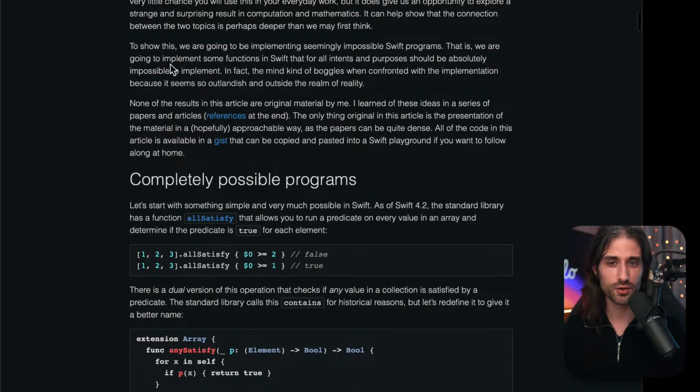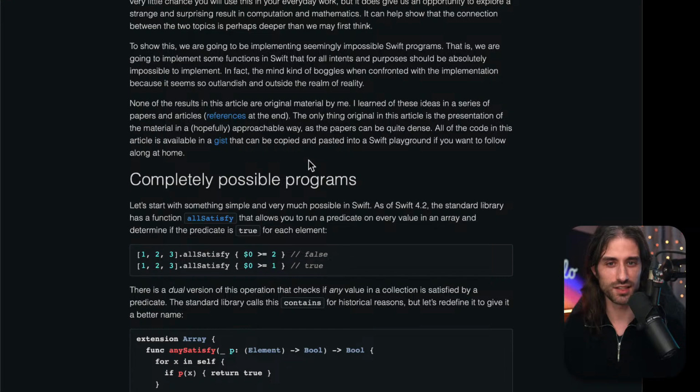So to show this, we are going to be implementing seemingly impossible Swift programs. That is, we are going to implement some functions in Swift that, for all intents and purposes, should be absolutely impossible to implement. In fact, the mind kind of boggles when confronted with the implementation because it seems so outlandish and outside the realm of reality. Having read what comes after, I can tell you, when I came back to this article this week, I was like, whoa, this is so hard to wrap your head around, everything we're about to see.